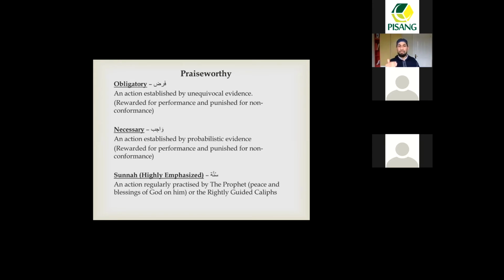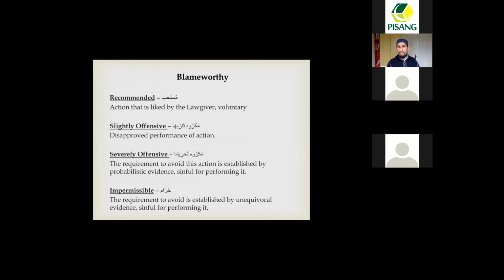Then we have sunnah. What's sunnah? It's an action regularly practiced by the Prophet ﷺ or the rightly guided caliphs. Okay. Then we have mustahab, an action that is liked by the lawgiver. It's a voluntary action. Okay. It's not sunnah, but it's a good action to do, and Allah subhanahu wa ta'ala would love this action.